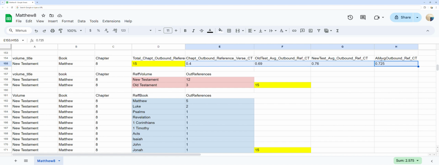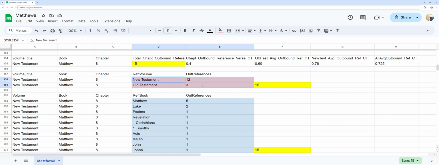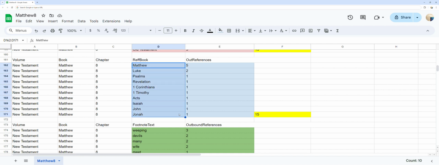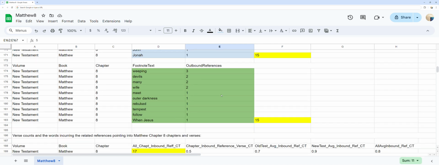In red, you can see the out references by destination of either Old Testament or New Testament ordered by counts. In blue, you can see 10 out references to the destination Bible books Matthew through James ordered by counts. In green, you can see 10 words that incur the related out reference to the different Bible verses usage counts.